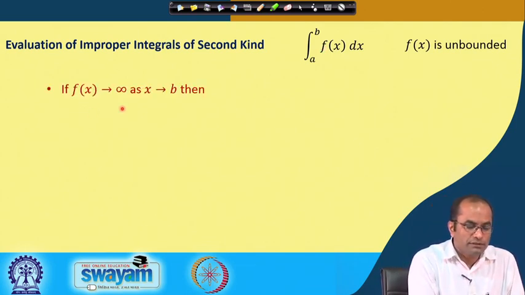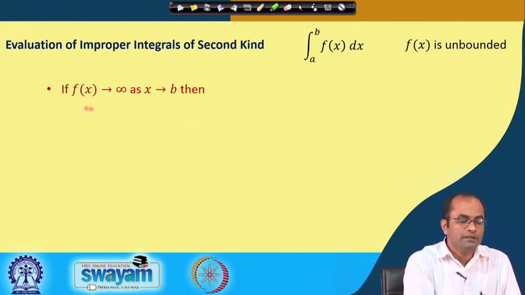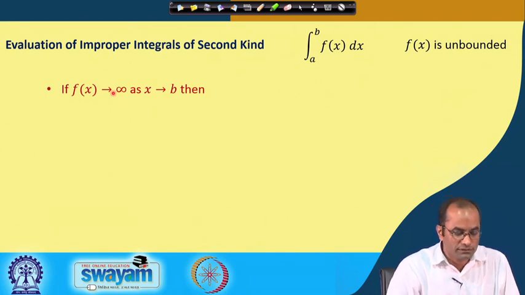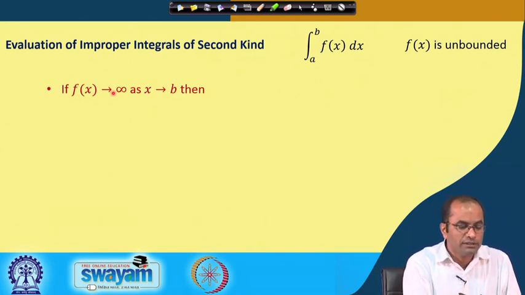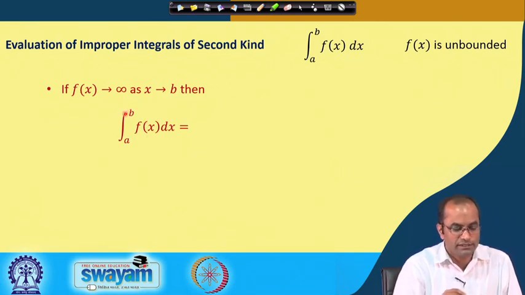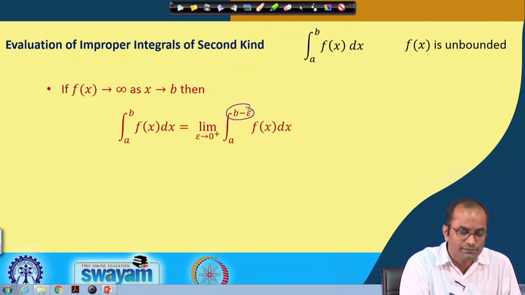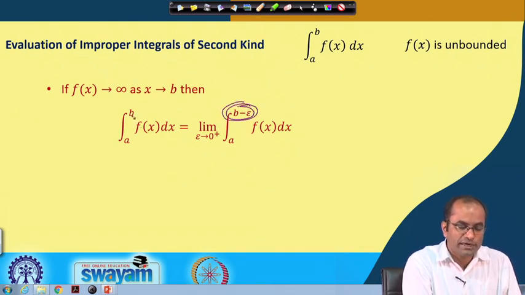Suppose f(x) goes to infinity as x tends to b, that is, the upper limit, and f(x) becomes unbounded. For such integrals we evaluate by introducing an epsilon and subtracting it from b.